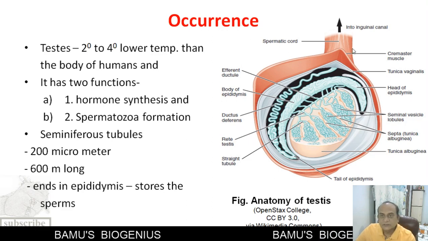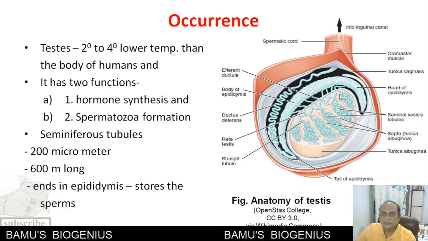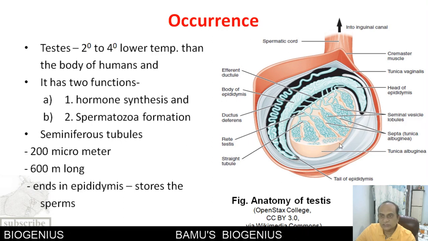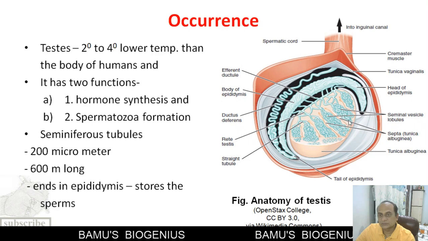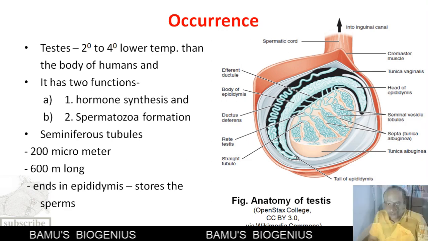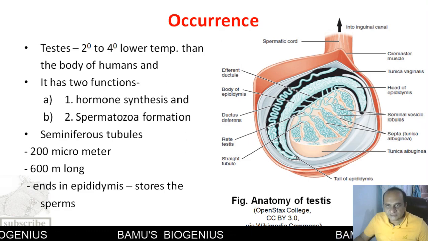If we see the structure of the testes, this particular portion is called the testes, and in these testes there are certain loops of seminiferous tubules, a tubular structure forming a loop-like structure. The internal lining of these seminiferous tubules is a germinal epithelium where spermatogenesis takes place.